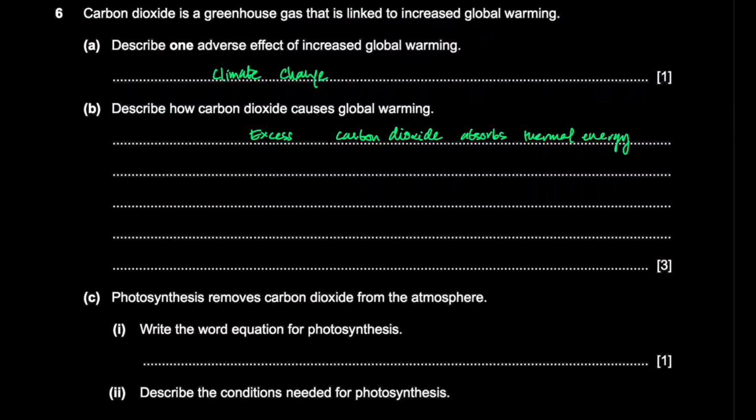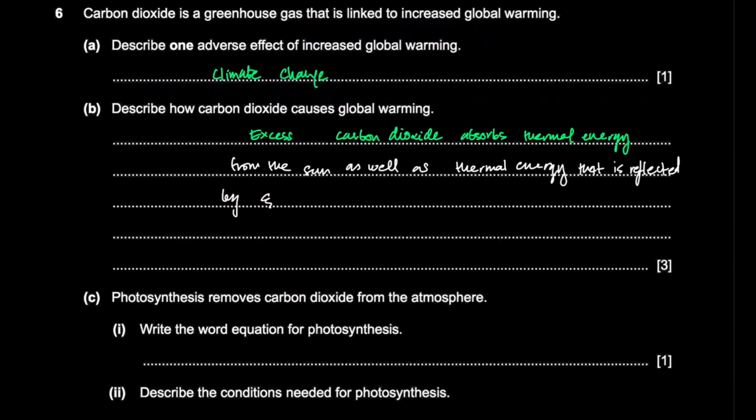Thermal energy, okay, that is thermal energy from the sun, as well as thermal energy that is reflected by or emitted from the earth.